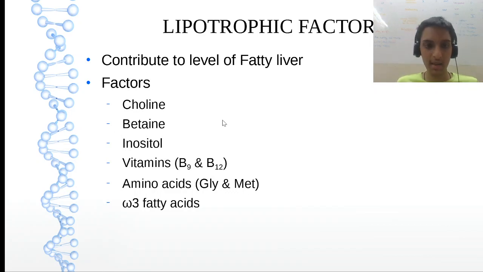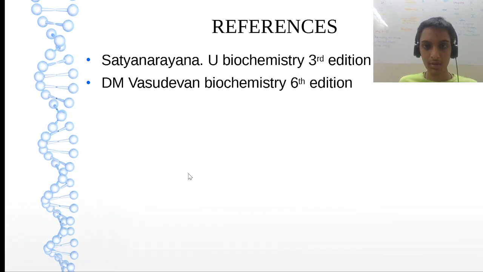What will be the lipotrophic factors? Please remember these names. It may be asked in viva. Choline, betaine, inositol, vitamins folate and cobalamin, amino acids like glycine and methionine, and the omega-3 fatty acids. Okay, that's it. So these are the references from where I took the pictures.